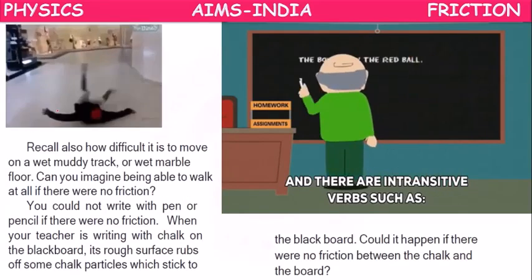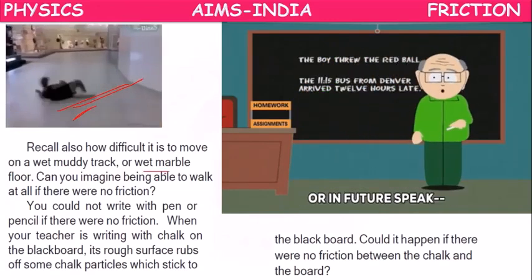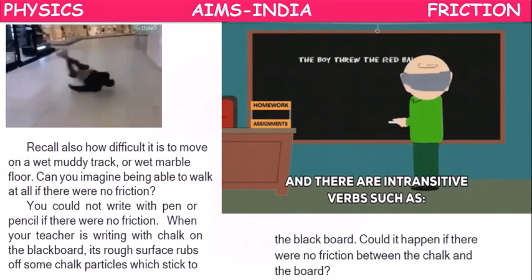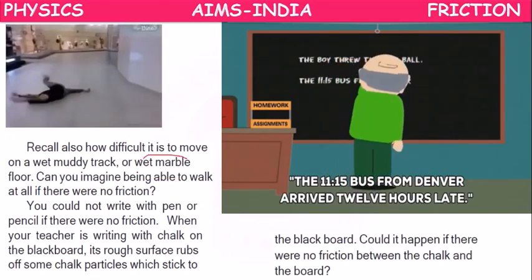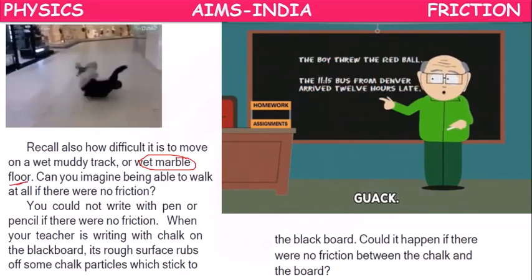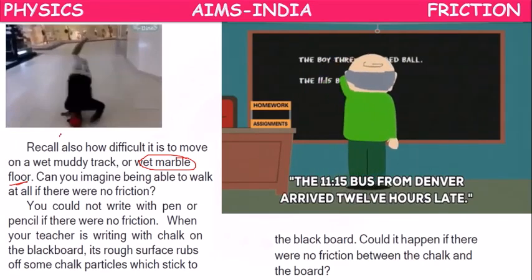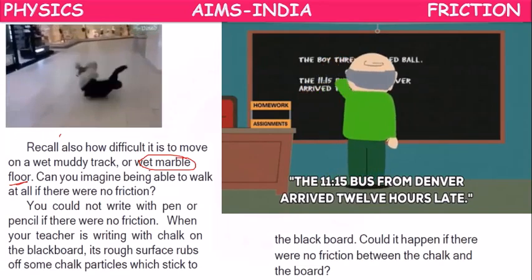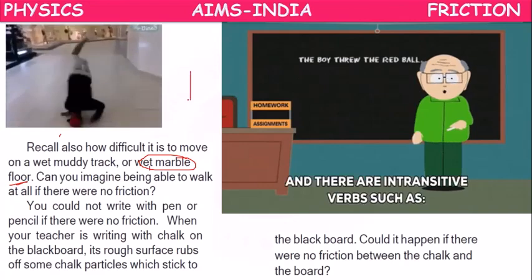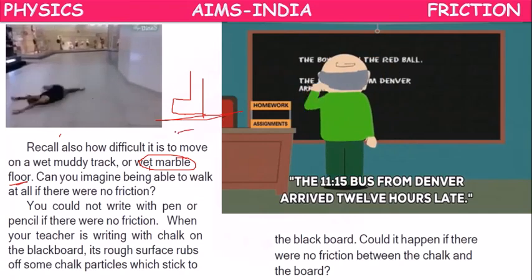See children, this person is moving on a wet marble floor, so that's why he is slipping down. Wet marble floor means friction is less. Friction is very, very small, so that's why he is falling down. We cannot move on a wet marble floor if the friction is very low, because the foot of the person should get locked with the floor.